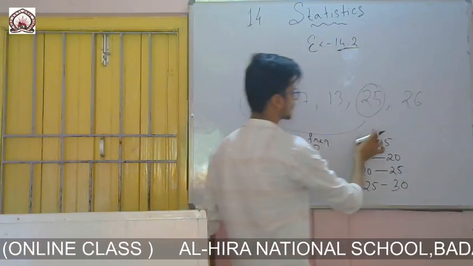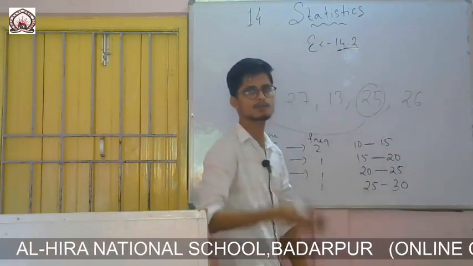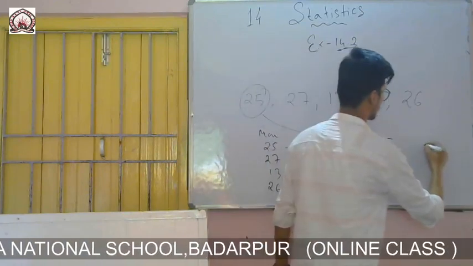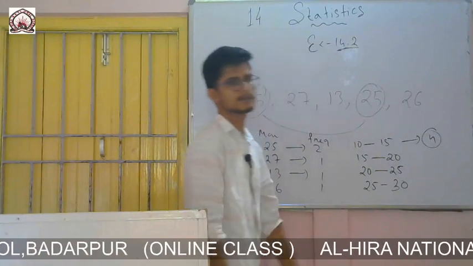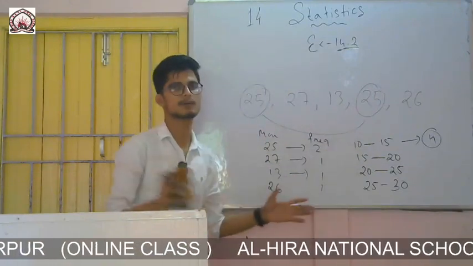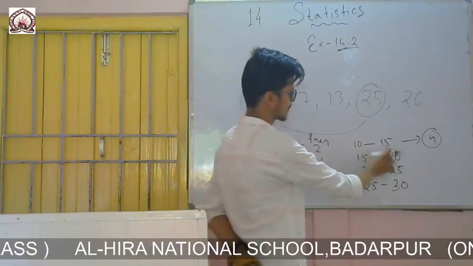Out of 10 to 15, 4 students got marks: one got 11, another 12, another 13, another 14. So the frequency is 4. Like this I calculate the frequency when there is large data. This is called grouped frequency.